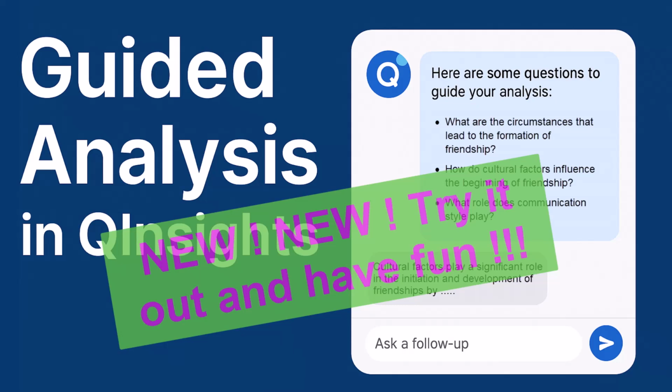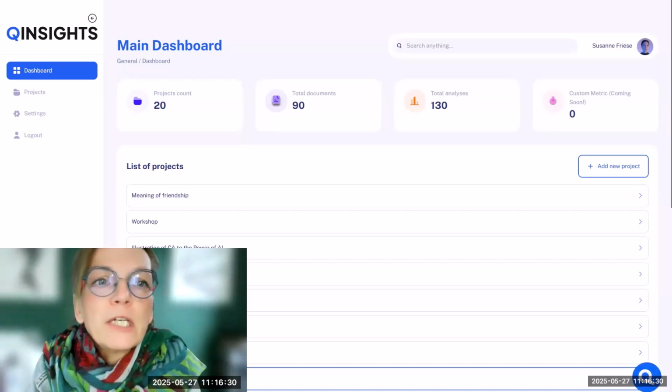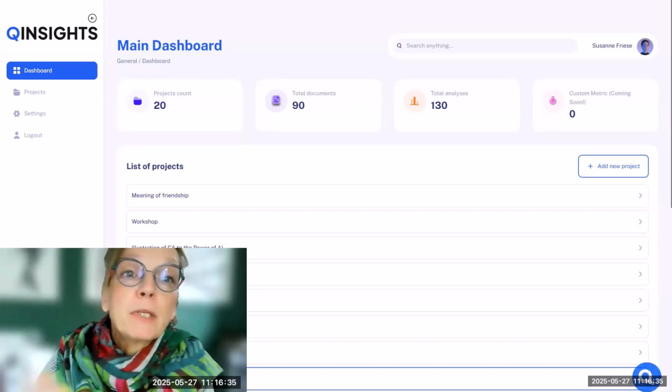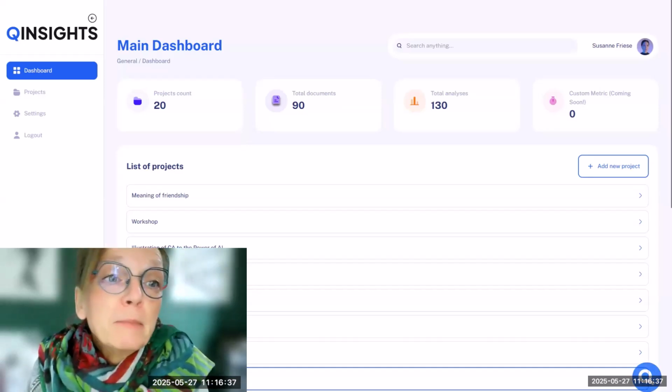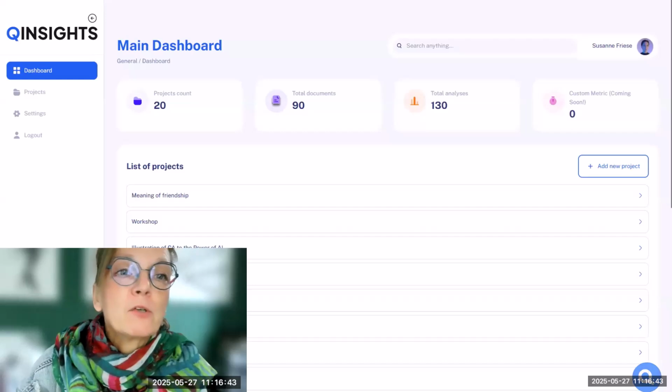Hello, and welcome to this tutorial. I have something very exciting to share with you. It is still a bit experimental, beta, but I'm curious to show it to you and see what kind of dynamic it's going to develop.